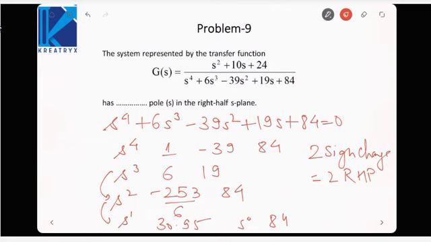Okay, in the next chapter we will see how we can predict the trajectories of the roots instead of just finding the number of roots in the left and right half plane.